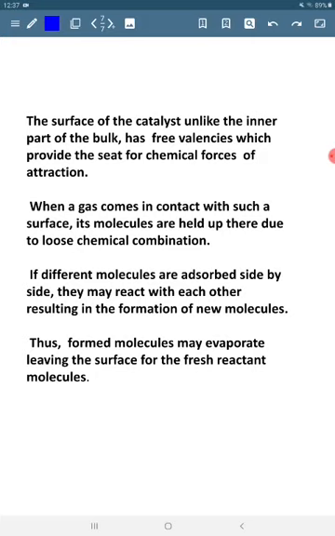The surface of the catalyst, unlike the inner part of the bulk, has free valencies, which provide the seat for chemical forces of attraction. When a gas comes in contact with such a surface, its molecules are held up there due to loose chemical combination. If different molecules are adsorbed side by side, they may react with each other, resulting in the formation of new molecules. Thus formed molecules may evaporate, leaving the surface for fresh reactant molecules.